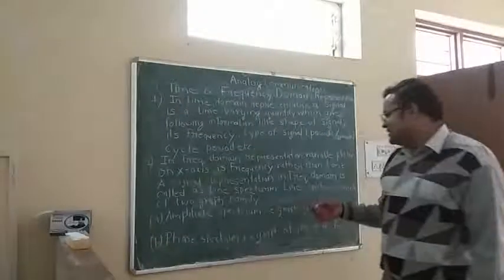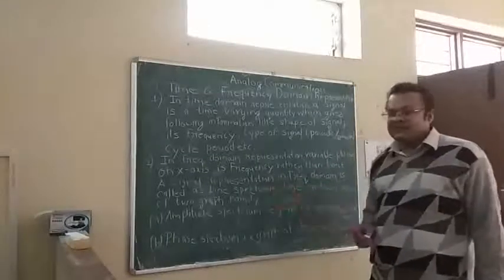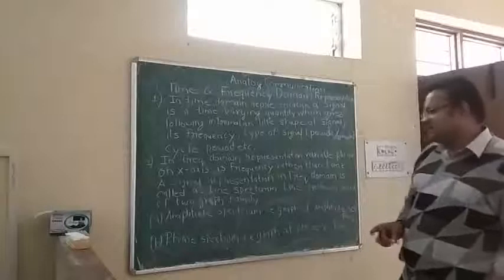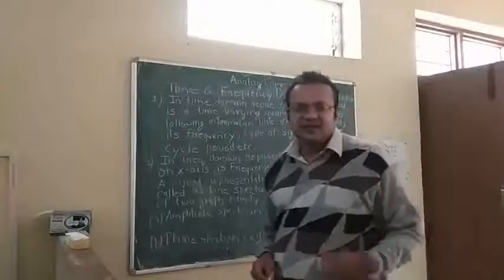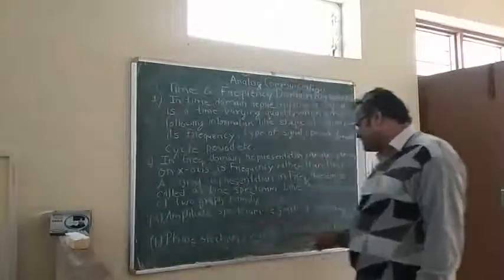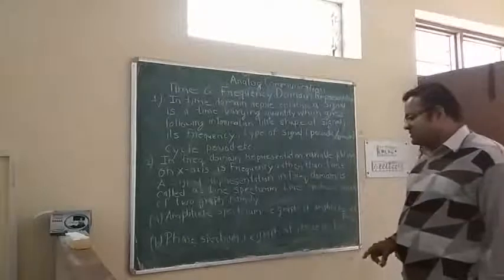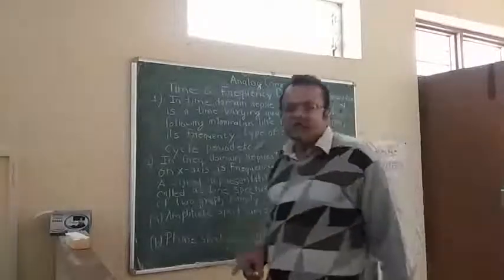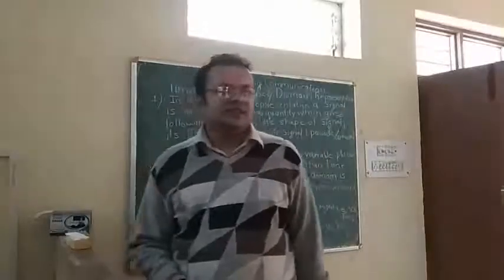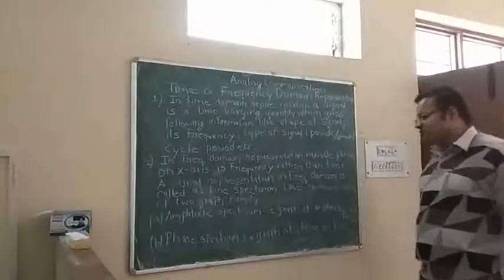Frequency domain representation is also called a line spectrum. Line spectrum is basically a graphical method which has two types. The amplitude spectrum is a graph in which amplitude is measured with respect to frequency.